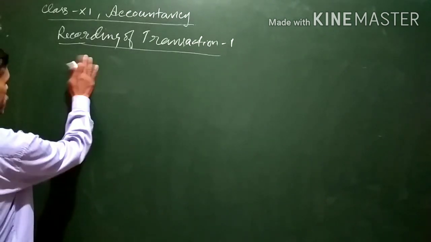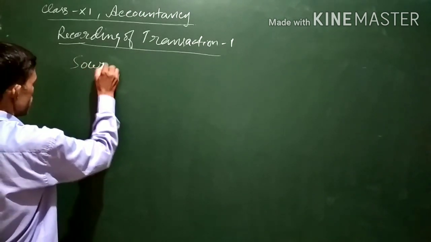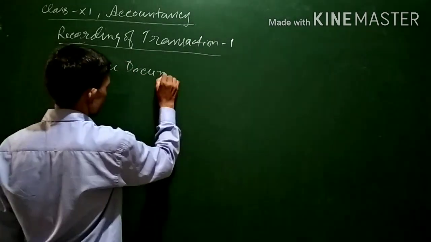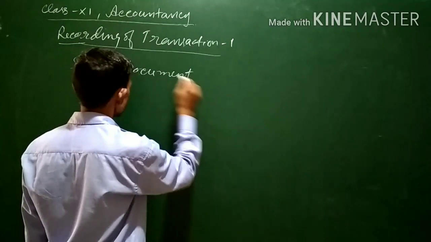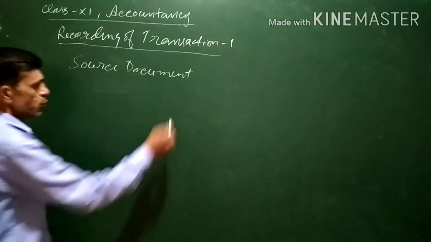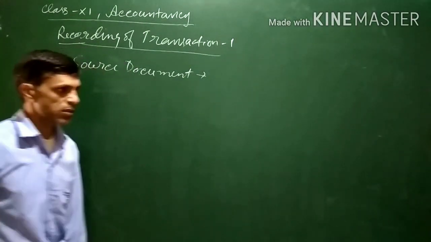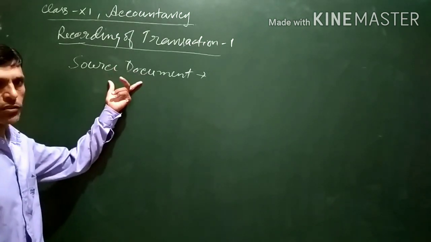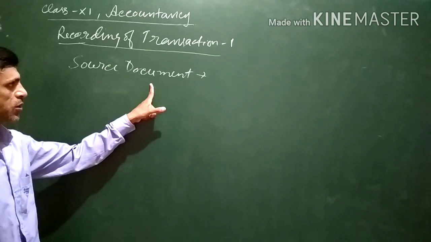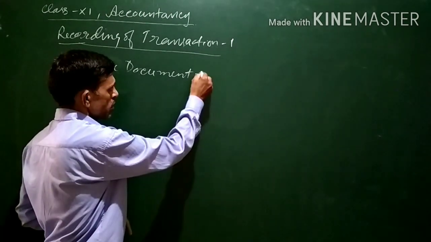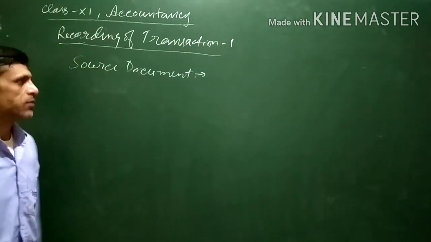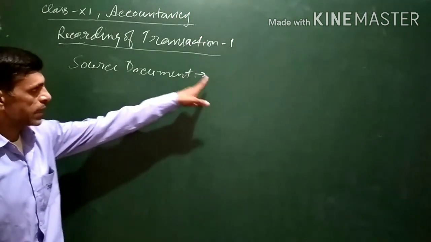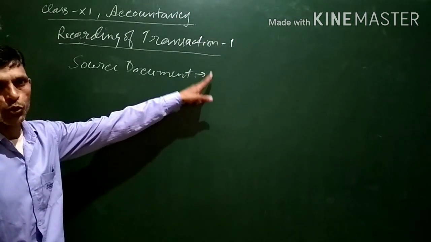First of all, the source document. Source documents are documents that are generated whenever a transaction takes place. Whenever a transaction takes place, a document will be generated. That document will be known as a source document.